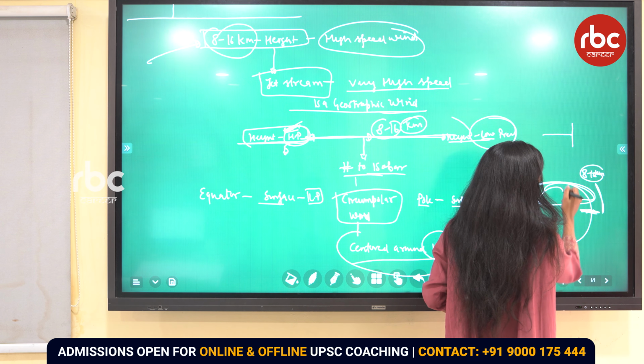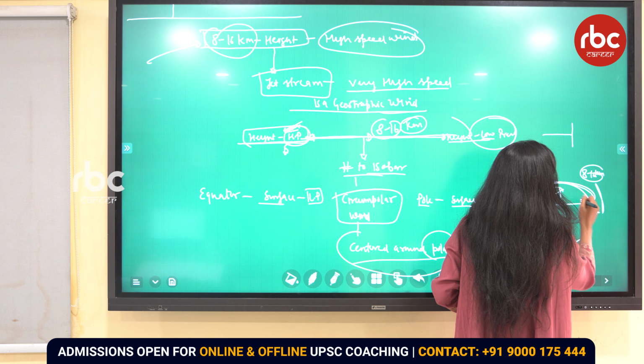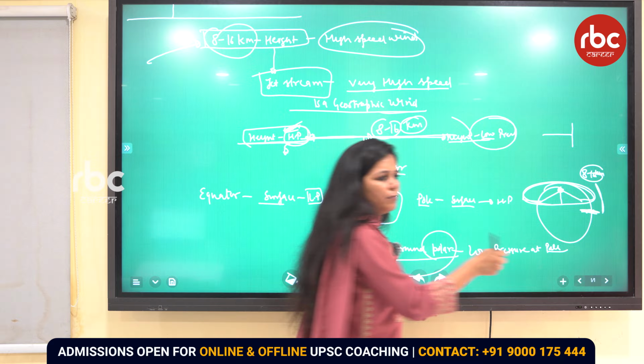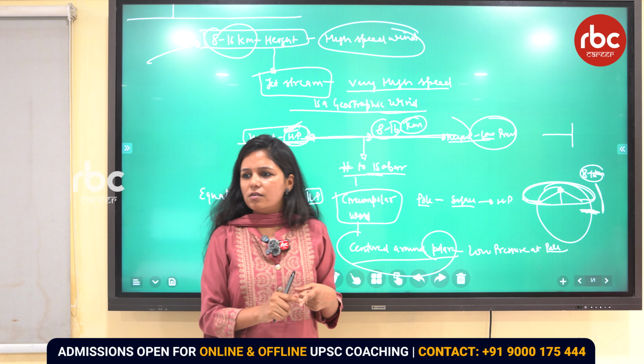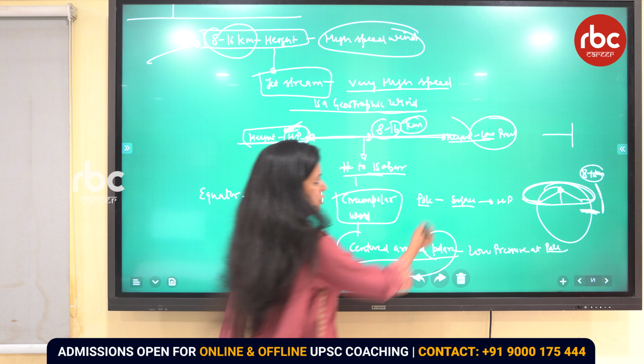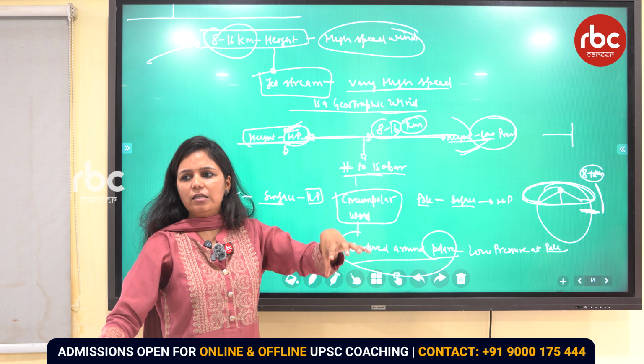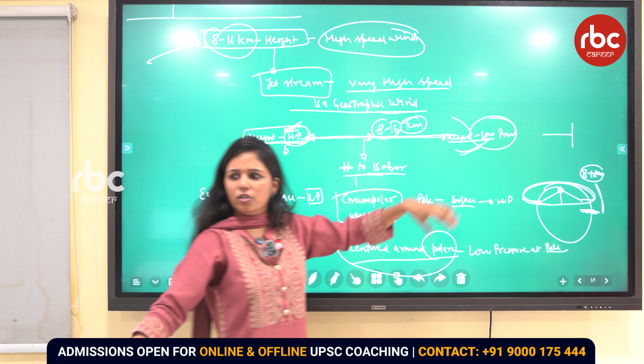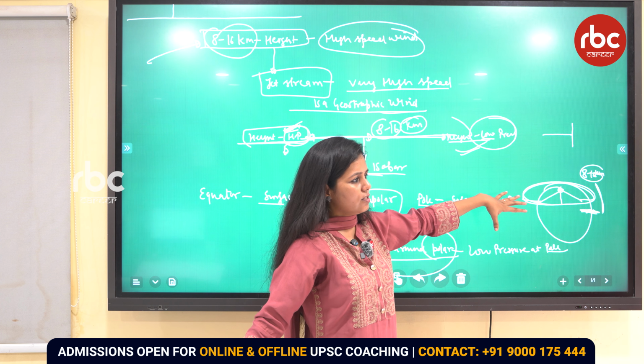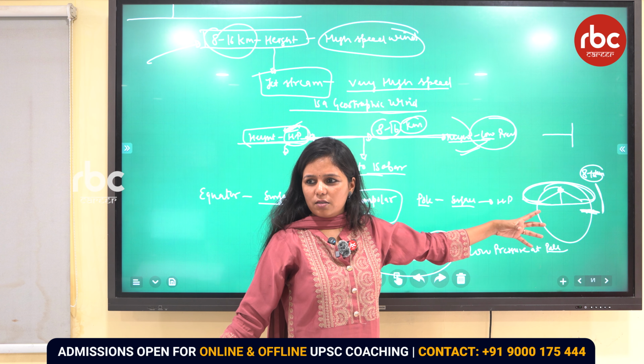So if it is parallel to the isobar, it has a circle system, right? So now this circle is centered around what? The pole. Why towards the pole, not the equator? Because the low pressure system is where? At the pole. At the height, the low pressure is on the pole, and at the surface it is high pressure. Clear?